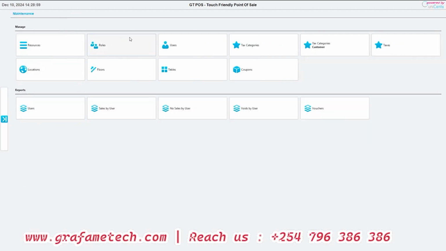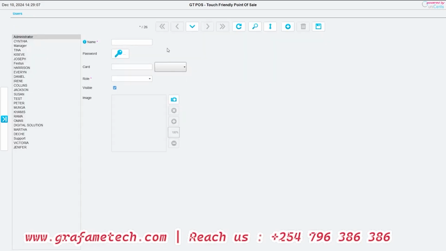Now, under maintenance, this is where we can configure the resources, but these will be on the administrator bit. The roles, you can categorize the user roles. You can also set the users. We set the images like I told you. We can also generate the cards if you want them to be swiping by the cards. These roles are all custom. We can custom make them to fit whatever you want. If you don't want maybe the cashier to be accessing a specific feature, that is fully customizable.